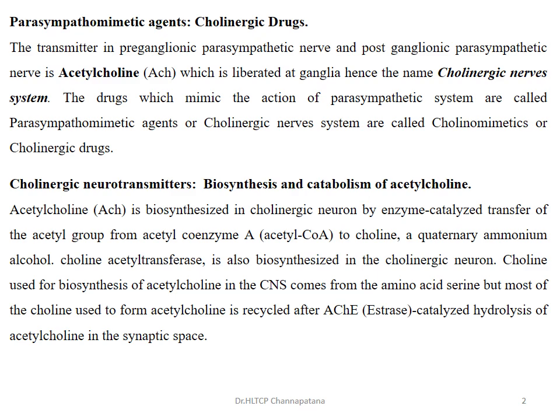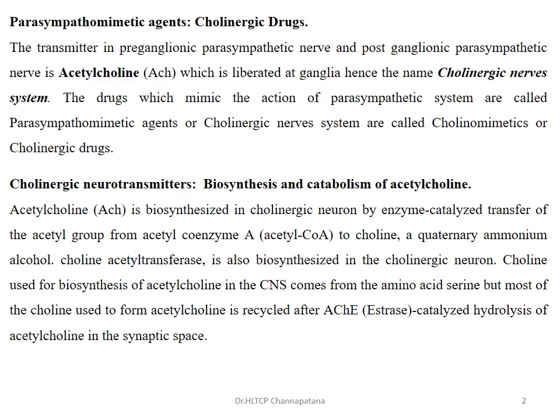And this acetylcholine in the CNS is also synthesized from an amino acid, that is serine. But most of the choline used to form acetylcholine is recycled by the esterase, that is choline esterase or acetylcholine esterase.